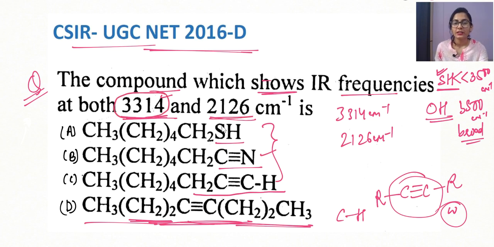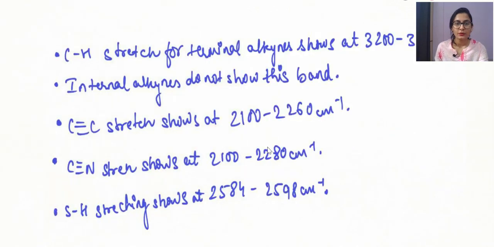But what about this peak? I'm just going to explain it to you once again. The carbon hydrogen stretching frequency we always expect to lie between 2900 and 3300 centimeter inverse. Why?